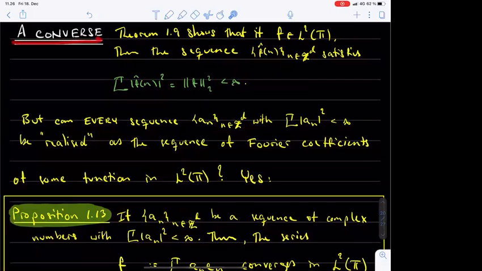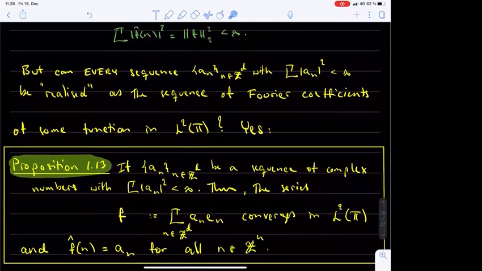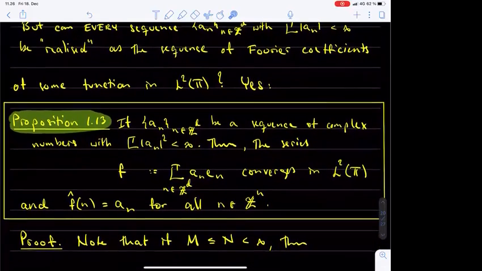Now we are interested in the converse question. If a_n is any sequence of complex coefficients indexed by Z to the power d, and the sum of the absolute values of the coefficients a_n squared is finite, then can we find a function f in L2 of T so that the a_n's are the Fourier coefficients of this function? Yes, we can, and this is the content of Proposition 1.13.